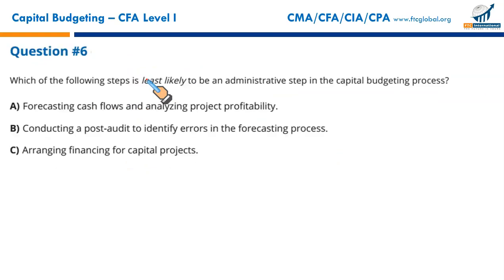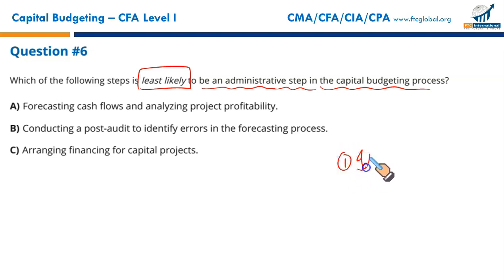Next, which of the following steps is least likely, mind the word least likely, to be an administrative step in the capital budgeting process? There are 4 suggested steps. First, idea generation. Where do we need to invest? Second, analysis of the various proposals A, B, C, D. Which of these do we need to select? Analysis.